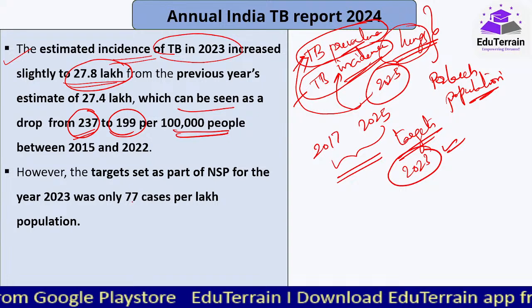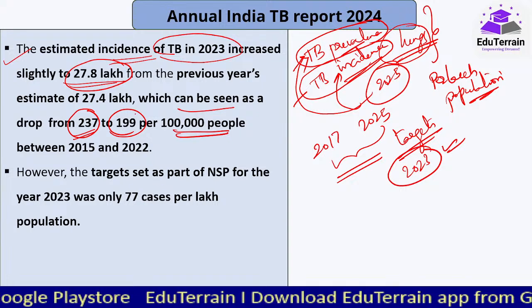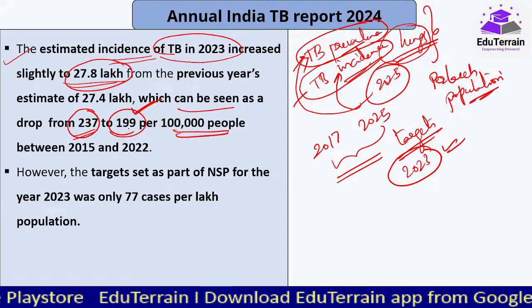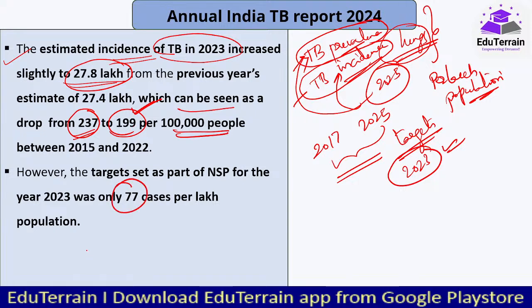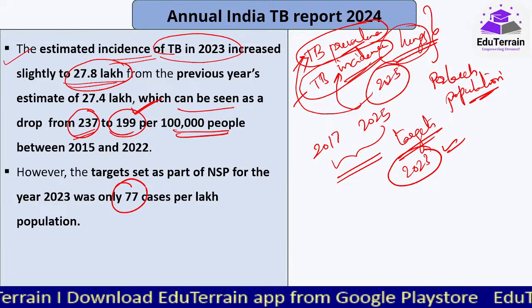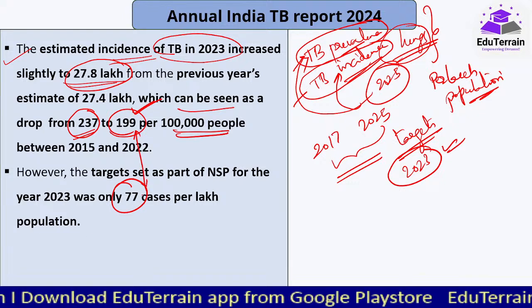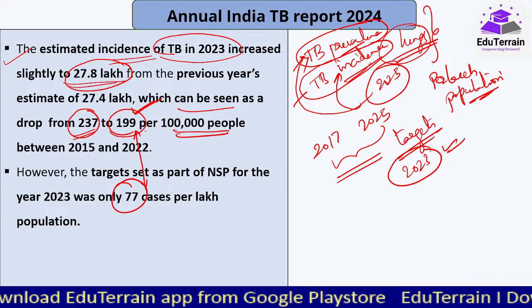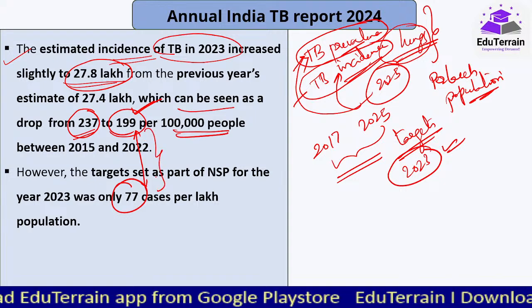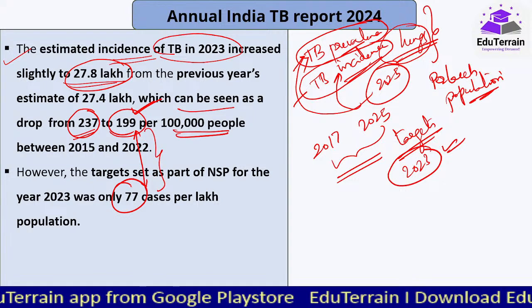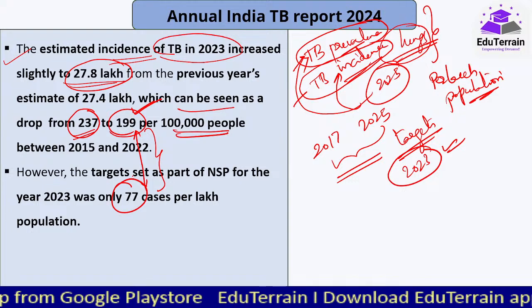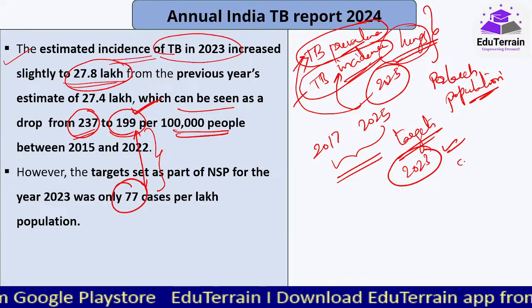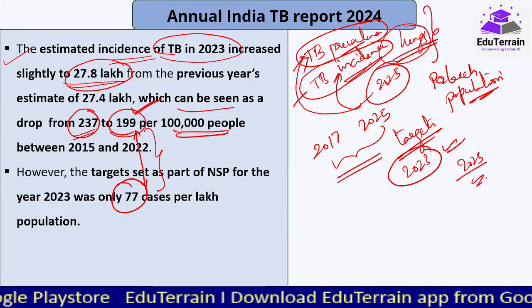Now, did we achieve the target? Currently it is 199, as per the latest report, but our target was only 77 cases per lakh population. So there is still a long gap that we can see here. The government has to work a lot towards bringing this 199 to below 77, because by 2025 we are saying it should be 0.